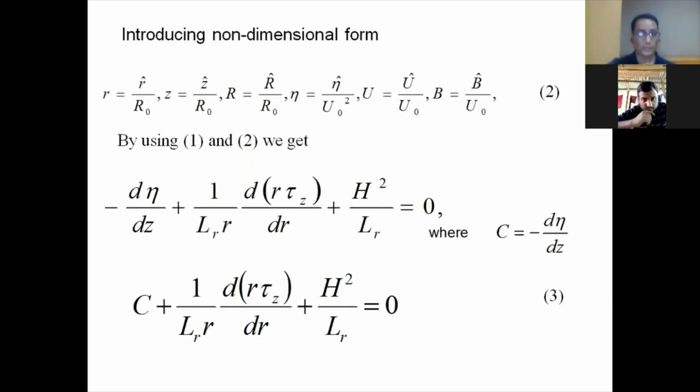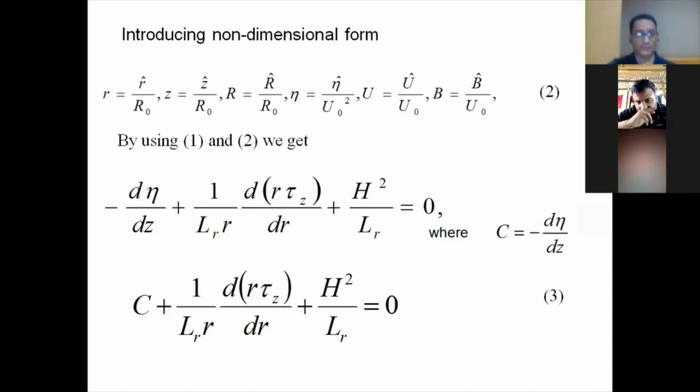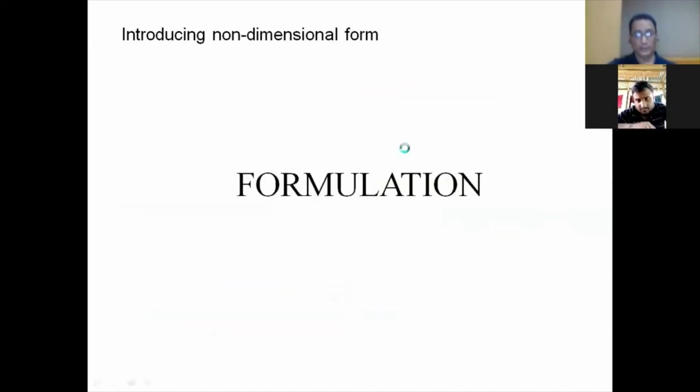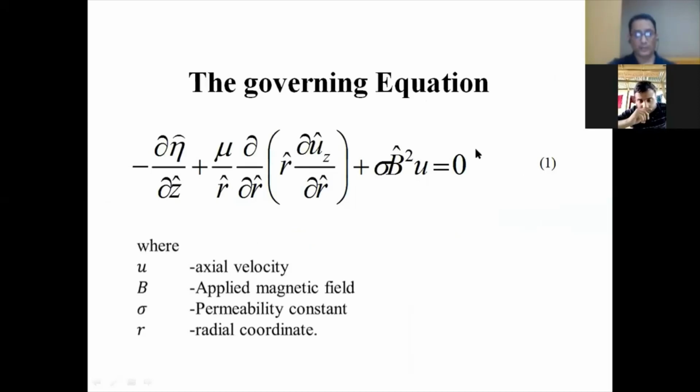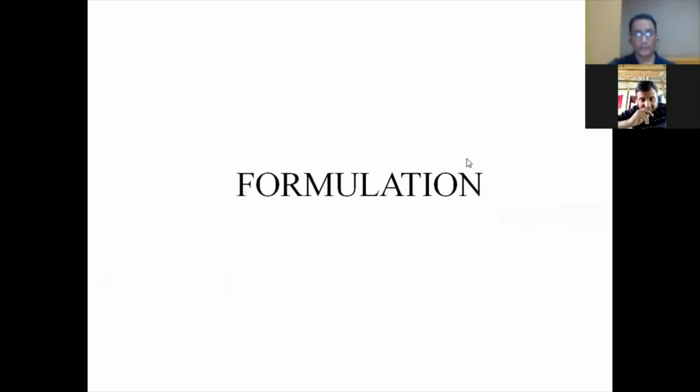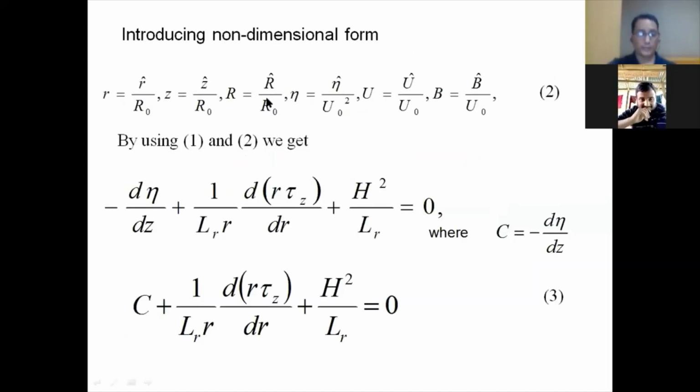The formulation: the governing equation I have taken can be converted into non-dimensional form, because there are different parameters present, and we are going to remove those parameters. That's why we are making it in non-dimensional form. With the help of equation 1 and equation 2, we are formulating a new equation.